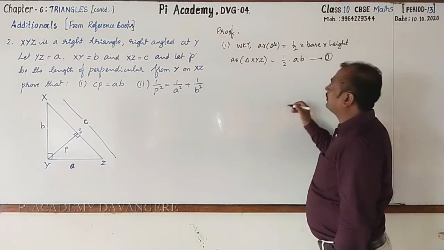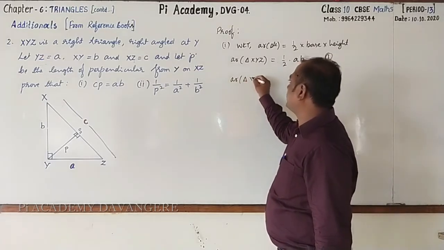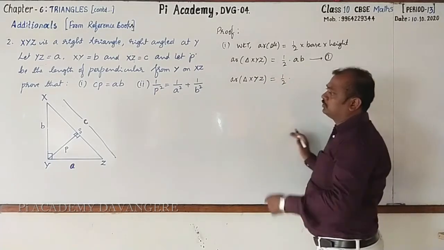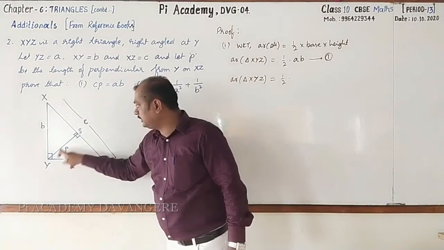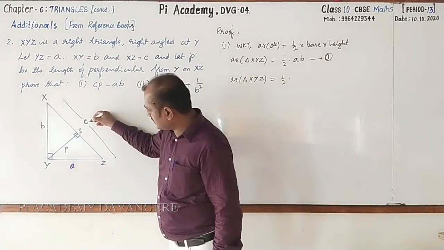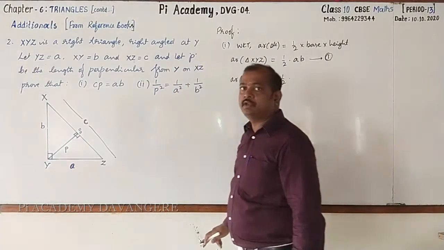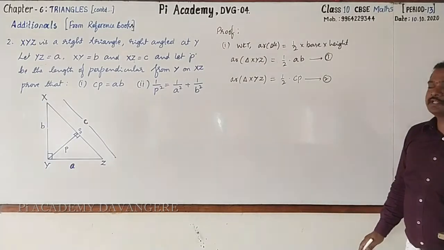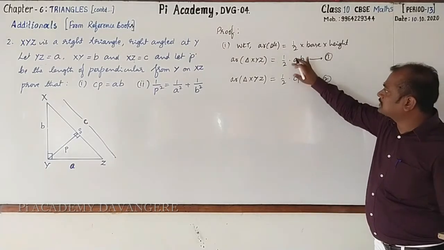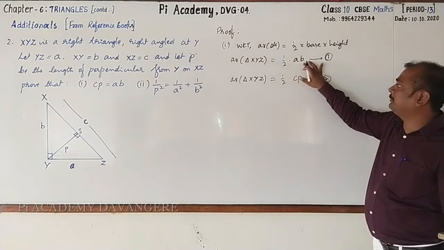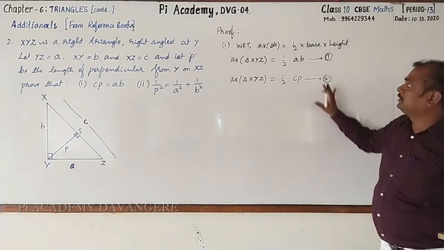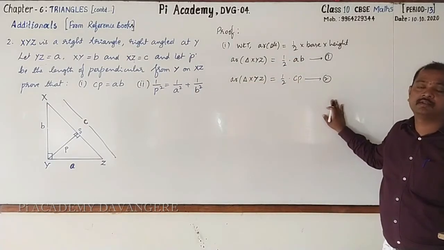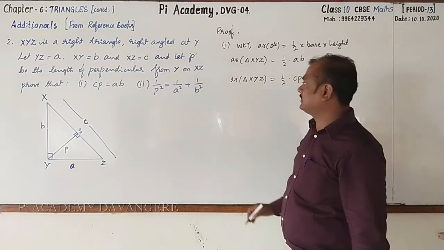Next, area of triangle XYZ can also be expressed as half into base XZ, height YS. So XZ is C, height YS is P, so half into C into P. Call it equation 2 or statement 2. Look here, these are two different expressions, half AB and half CP. They are equal to the same thing, hence they are equal to one another according to Euclid's axiom, right?